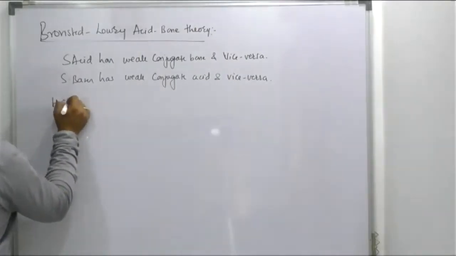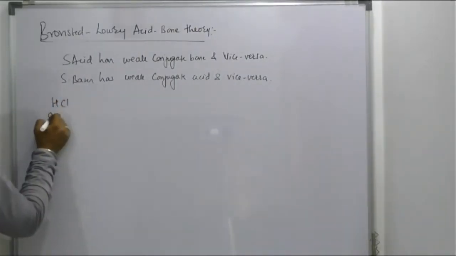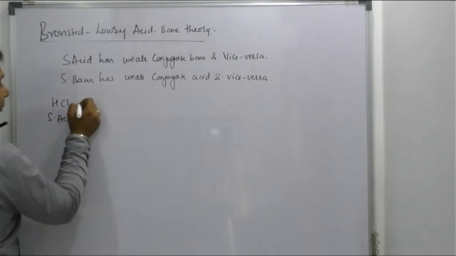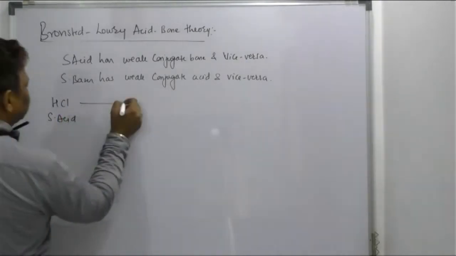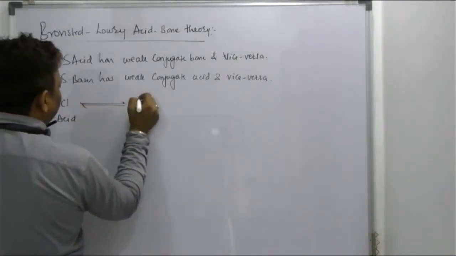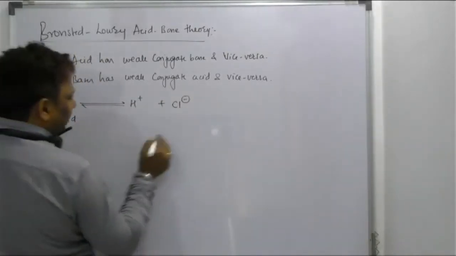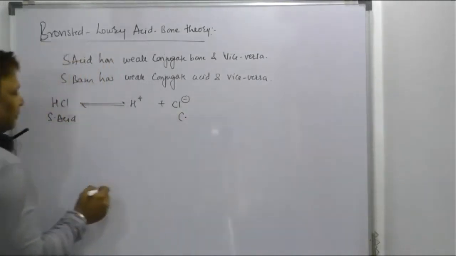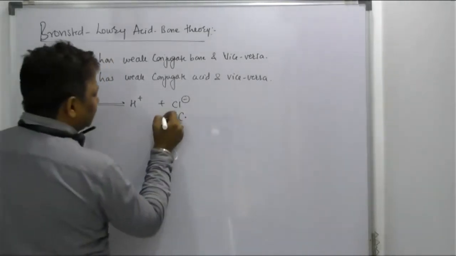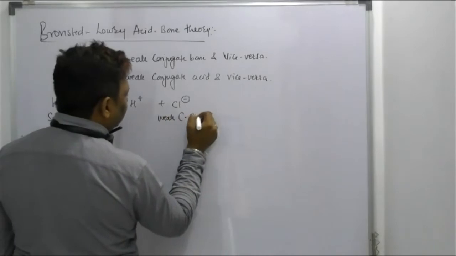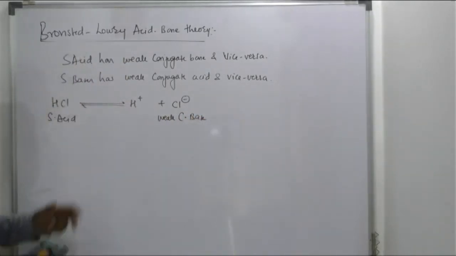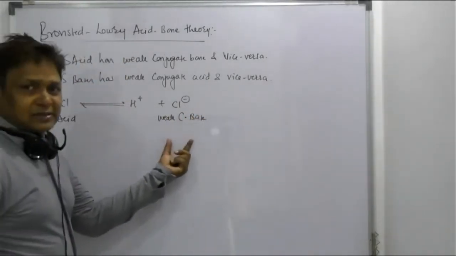HCl, according to my example, it is an acid. How is it? Strong. What can it provide? Sir, H plus ion. Very good. And the remaining is Cl minus ion. Cl minus ion is the conjugate part of the acid, na sir? Yes, sir. But how is this conjugate base? Sir, it is a weak conjugate base. Acid is strong, conjugate part is weak.